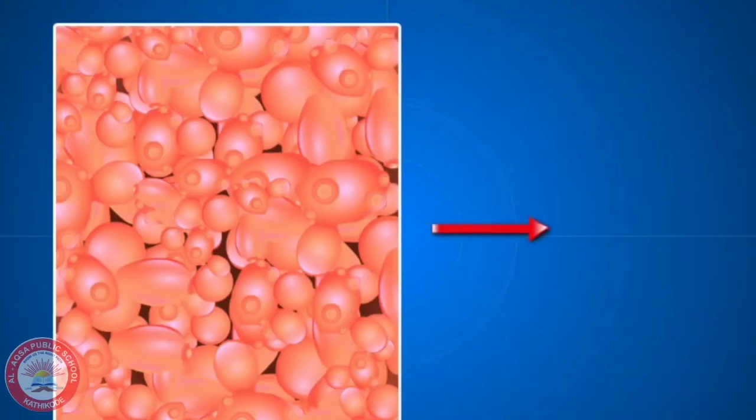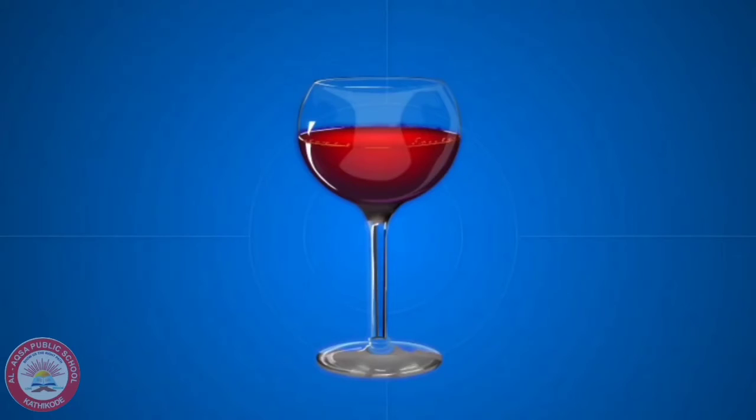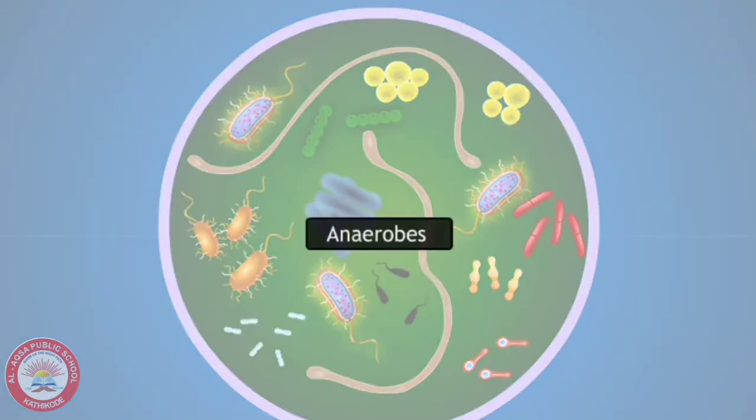As yeast produces alcohol in the process of respiration, it is used for the preparation of wines and beers. The organisms like yeast which undergo anaerobic respiration are called anaerobes.